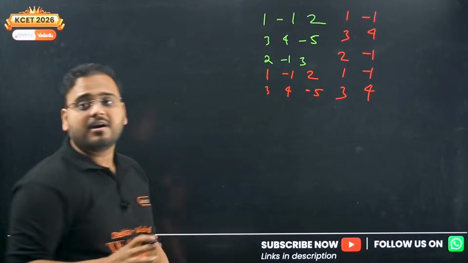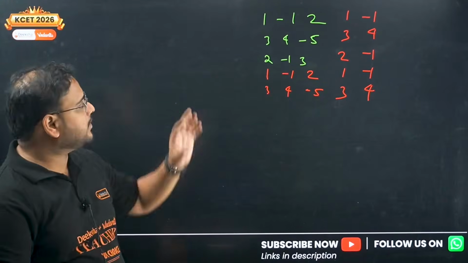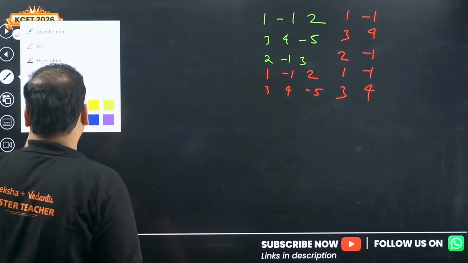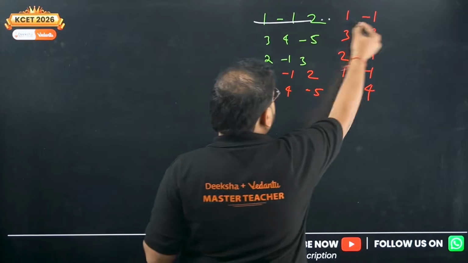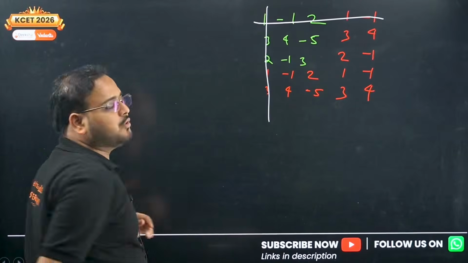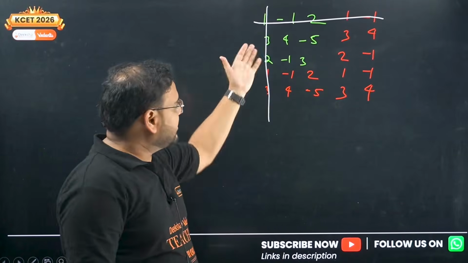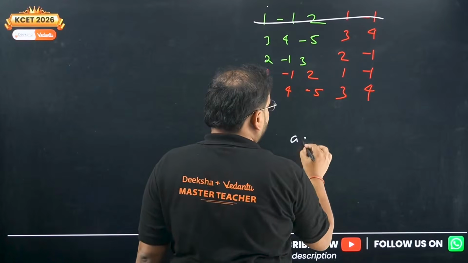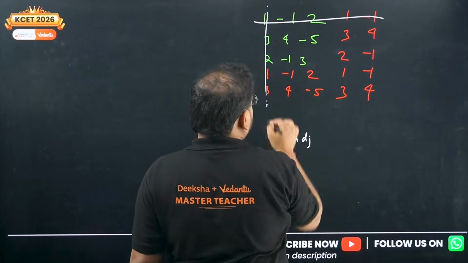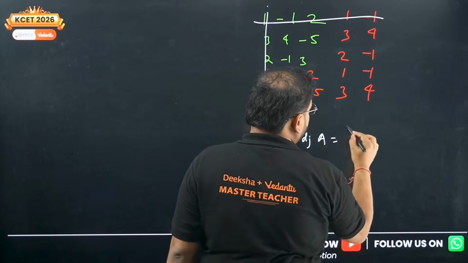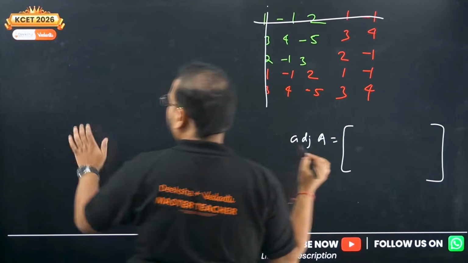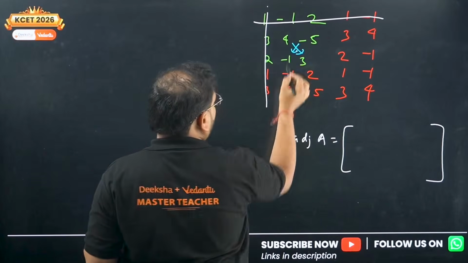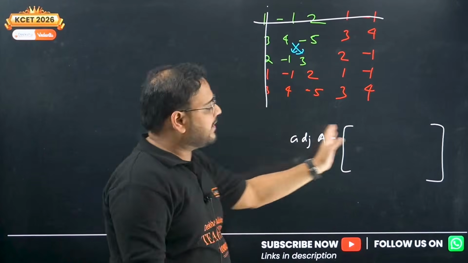So now we have a 5 cross 5 matrix. From here, we're going to remove the first row and first column. Check, first row and first column from the original 5 cross 5 matrix that we got. Remove the first row and first column and we'll write directly the value of the adjoint of A from here. How do we solve it? Check. So we'll solve from here, row to column. We'll go vertically over here and write in the rows.